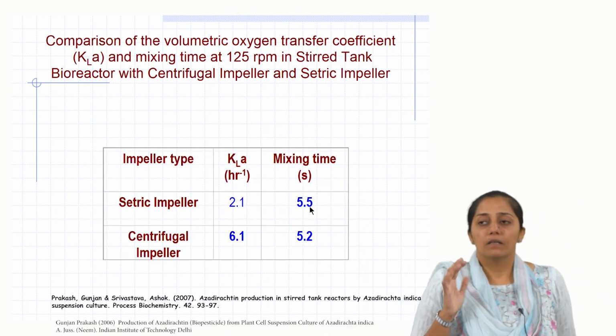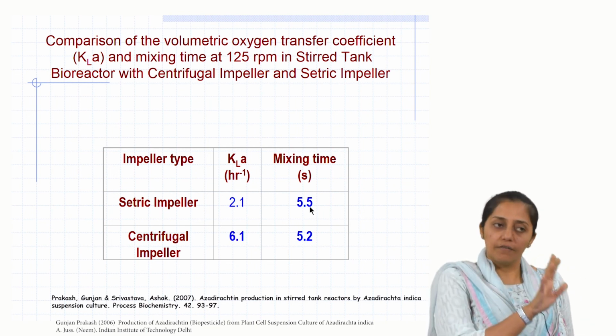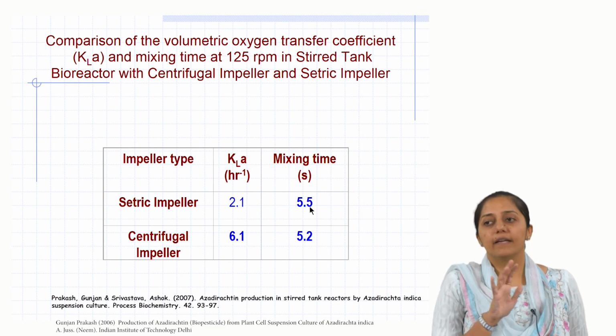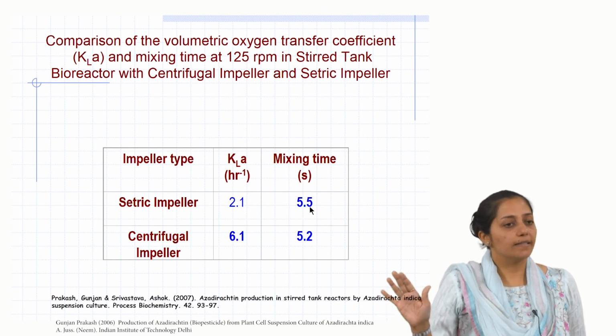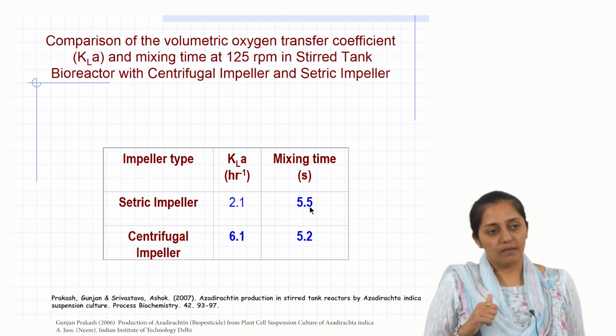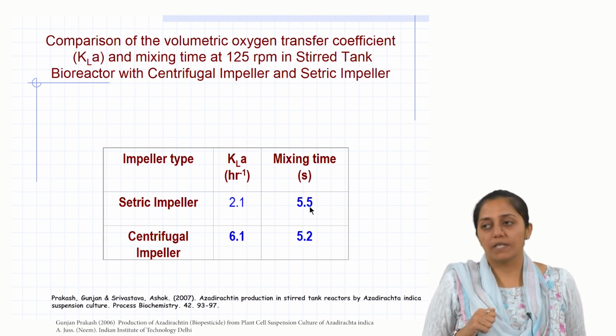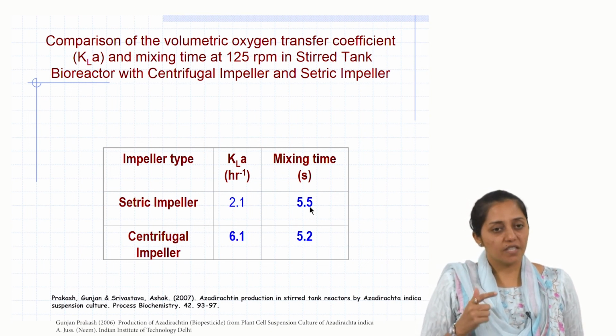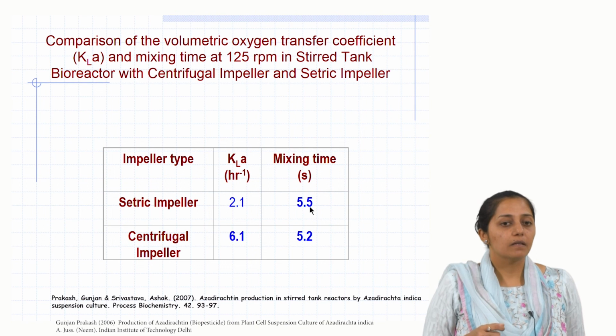So they calculated KLa under the given operating conditions in which the reactor was run. They calculated KLa and they also calculated the mixing time. After calculating, can you see which one is better? Which one is better? Why? Because KLa is better and mixing time is less.